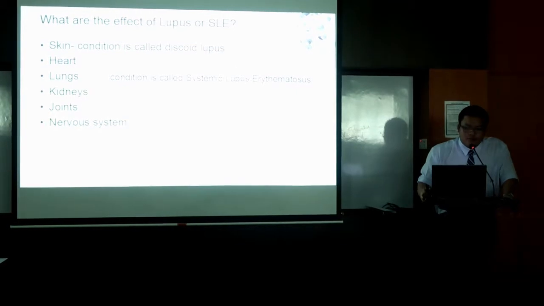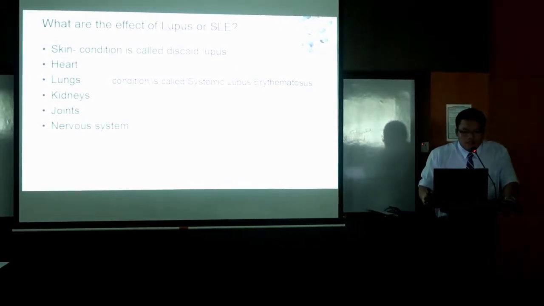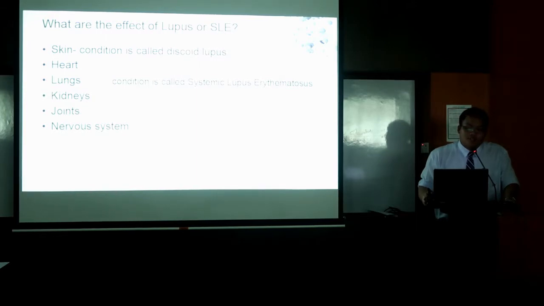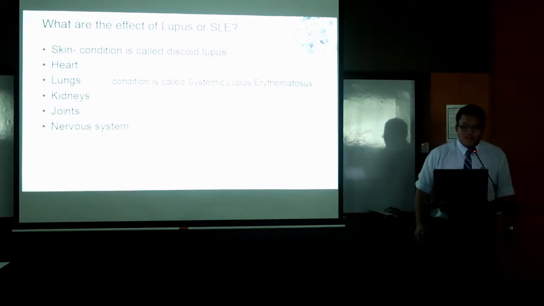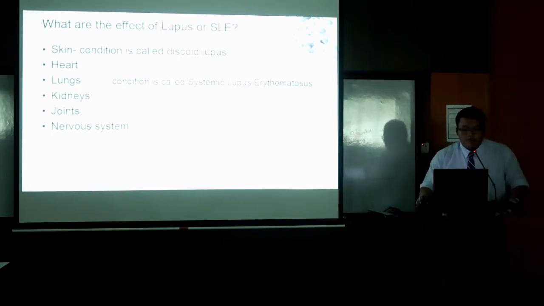What are the effects of lupus or SLE? Lupus can cause disease to the skin, heart, lungs, kidney, joints, and nervous system. When only the skin is involved or affected, the condition is called lupus. When the organs such as kidney, lungs, and heart are involved, the condition is called systemic lupus erythematosus. Up to 10% of person with lupus will eventually develop systemic lupus erythematosus.